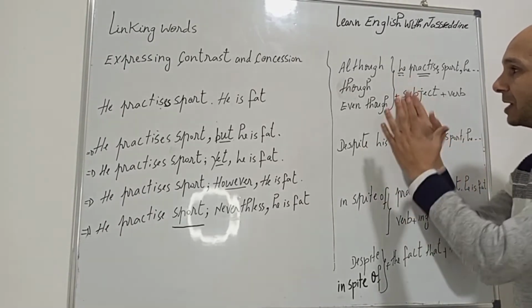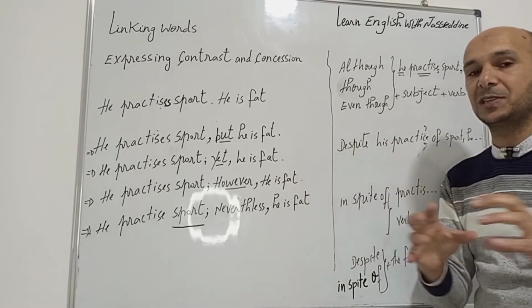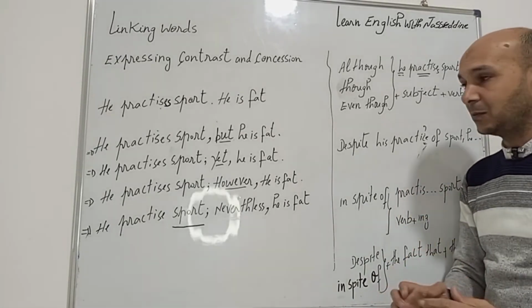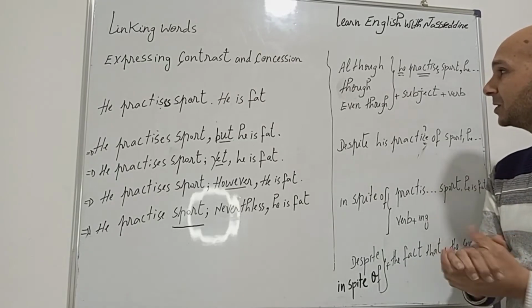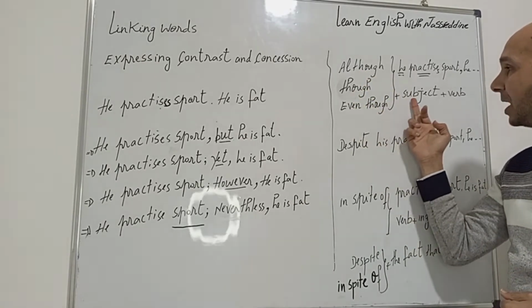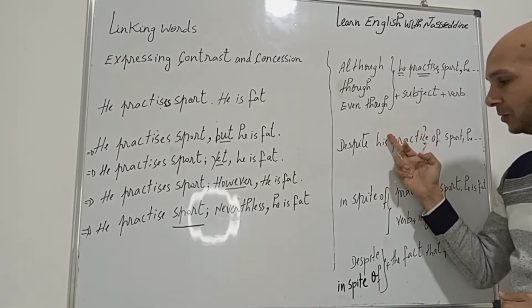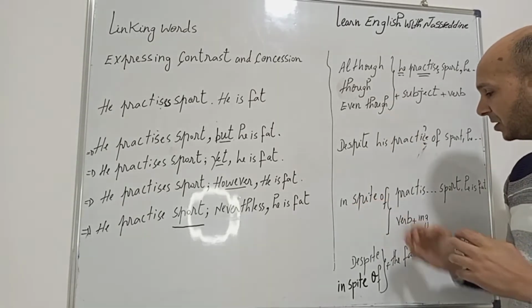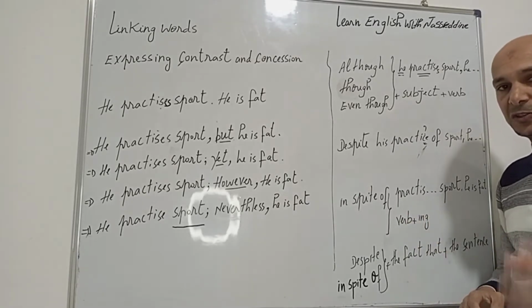So please, I'd like you to bear in mind, because this is very important at the exam. Sometimes they give you options and you are supposed to choose the right answer. So please, I don't like you to gamble. I'd like you to be sure of the answers, okay? So although, though, and even though are followed by subject. Despite is followed by noun. And in spite of is followed by verb plus ing form or gerund.